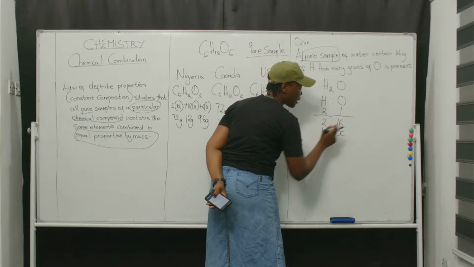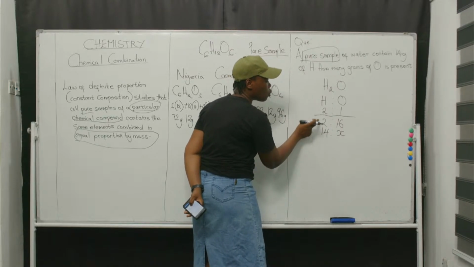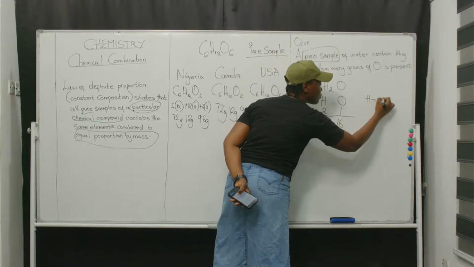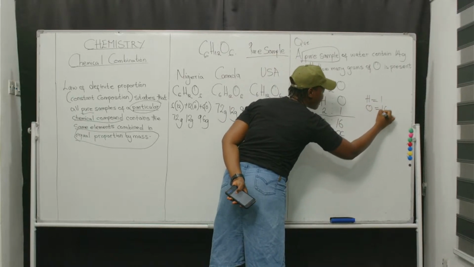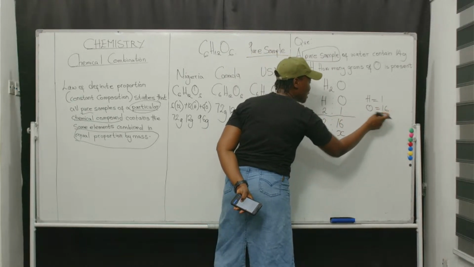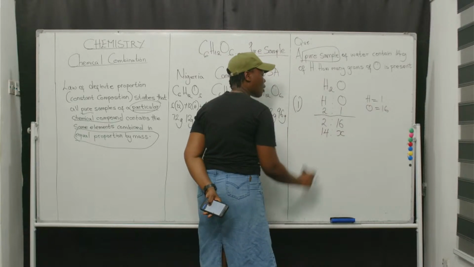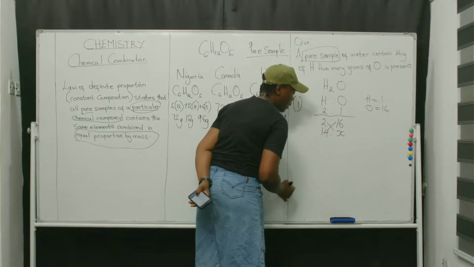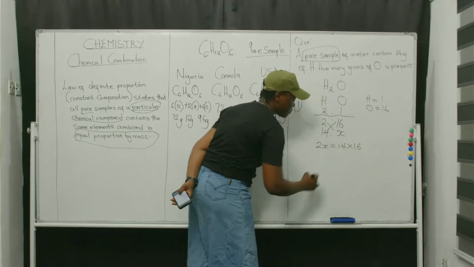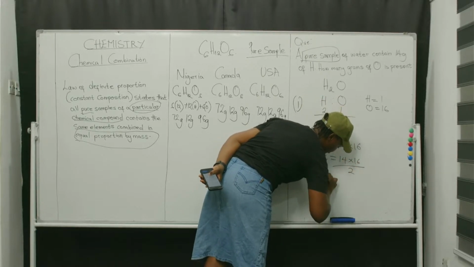The mass of hydrogen is 1, the mass of oxygen is 16. Since it's 2, it is 2 times 1 to give us 2, and this is ratio 1, so 16 times 1 will give us 16. Let's calculate X. We cross multiply. So 2x is equal to 14 times 16. X is equal to 14 times 16 divided by 2.